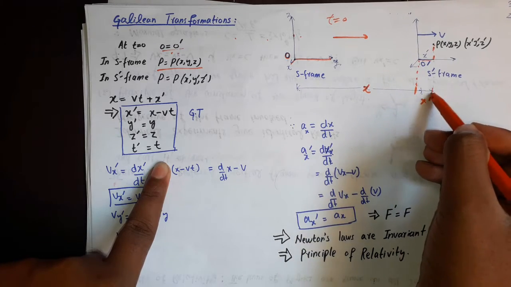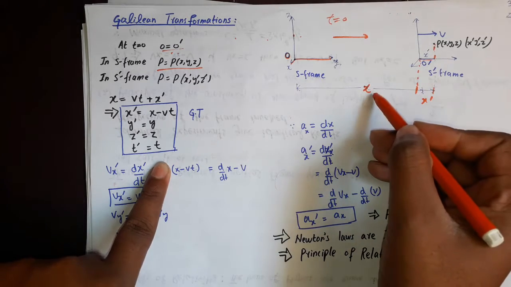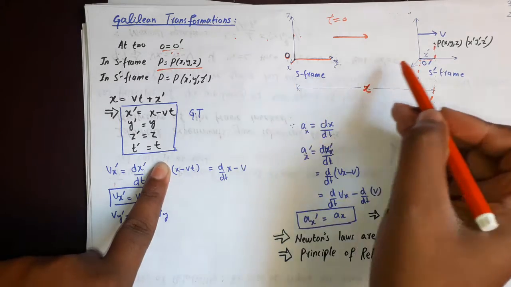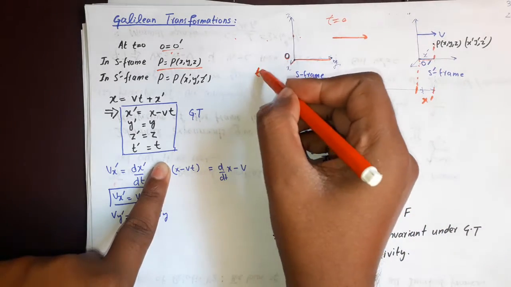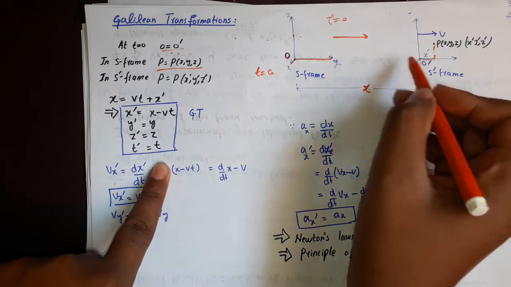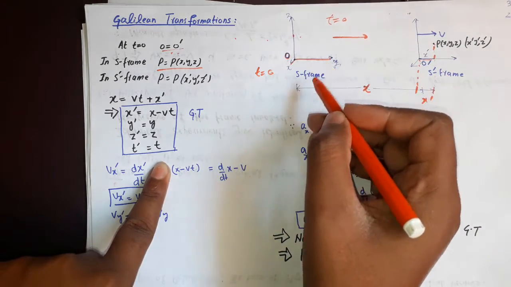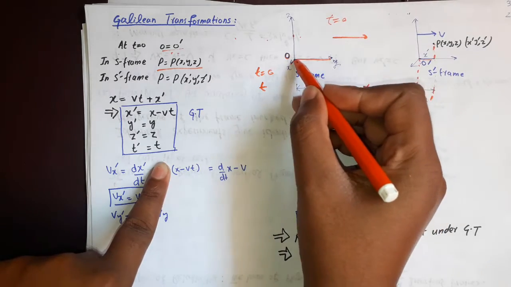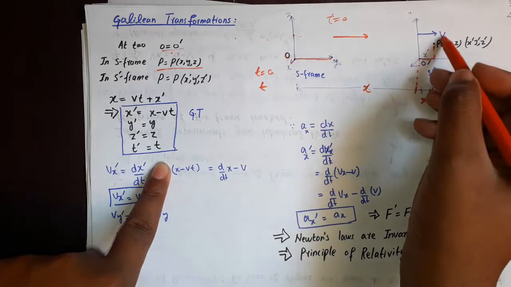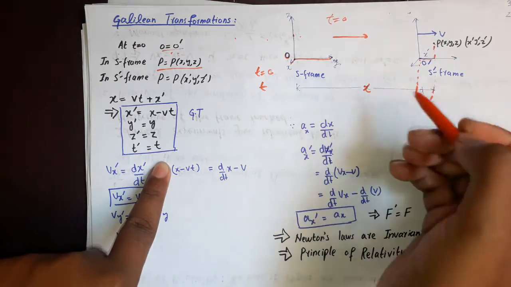So this is x prime and the entire length is x. Also we chose that at time t equal to 0, O and O prime were overlapping, so S prime was here. After time t it has traveled this distance, and this will be equal to vt, where v is the speed of the frame and t is the time interval.